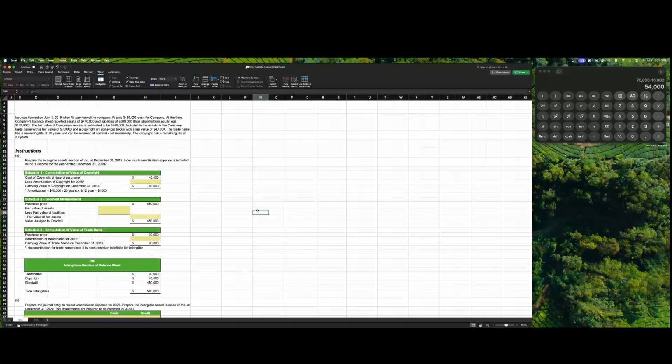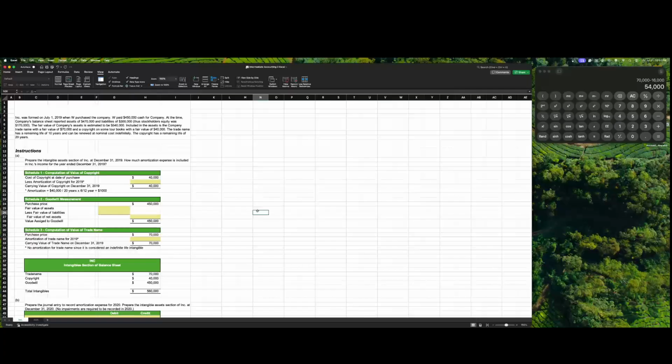Incorporated was formed on July 1st, 2019 when W purchased the company. W paid $450,000 cash for the company. At the time, the company's balance sheet reported assets of $470,000 and liabilities of $300,000. The fair value of the assets was estimated at $540,000.